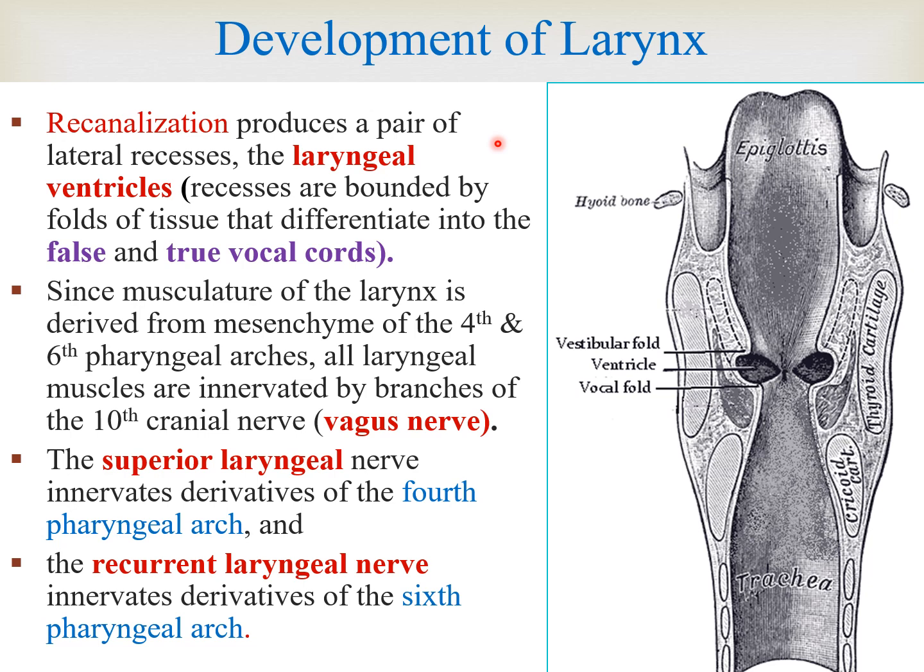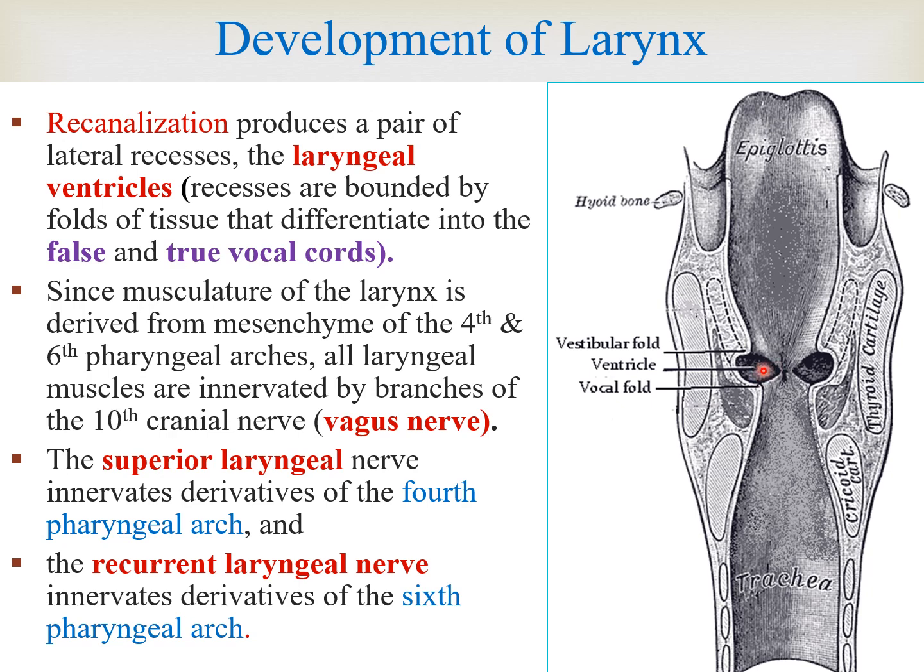What we were discussing is that initially this structure is closed because of the epithelial tissue. The cells die from the center through the process of apoptosis and recanalization, and again a canal is formed. Recanalization produces a pair of lateral recesses or lateral folds, and these lateral recesses have a space in between them which is known as the ventricle of the larynx.